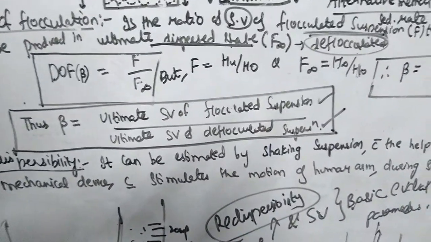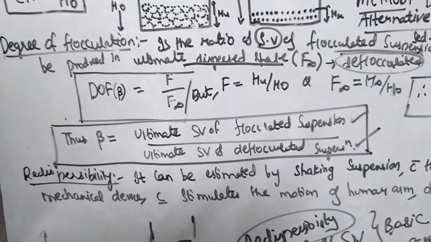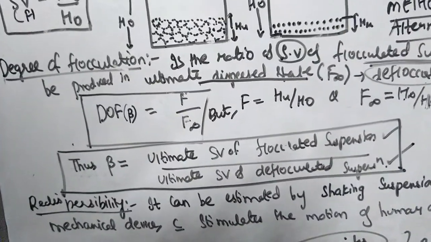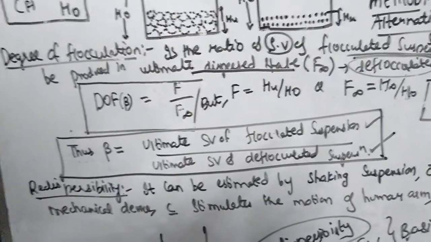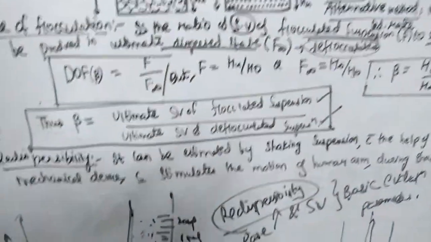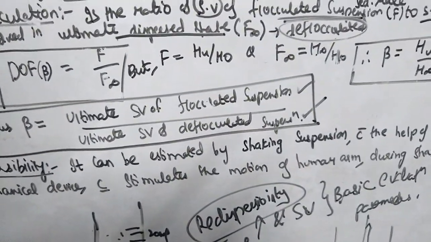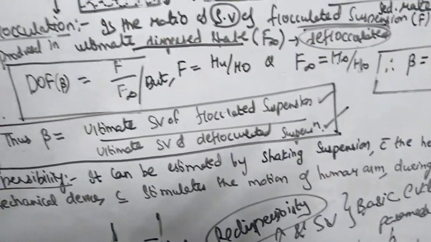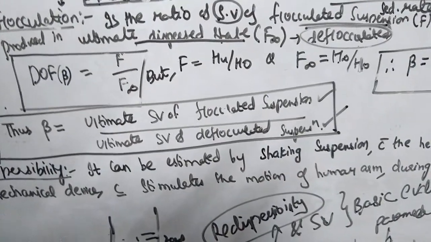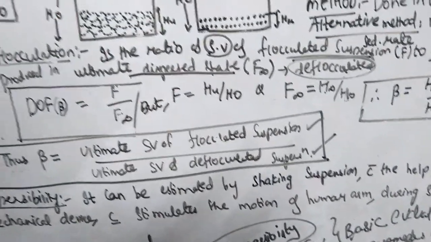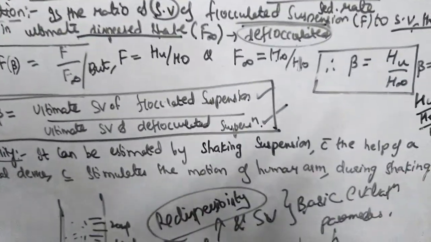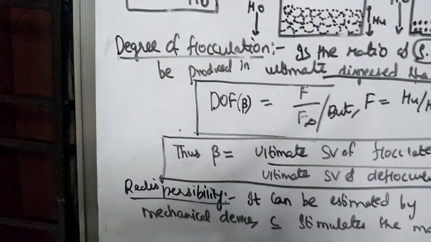Either you can shake it manually by hand, or nowadays you have mechanical devices which simulate the motion of a human arm during shaking. So by doing that you will measure the redispersibility.